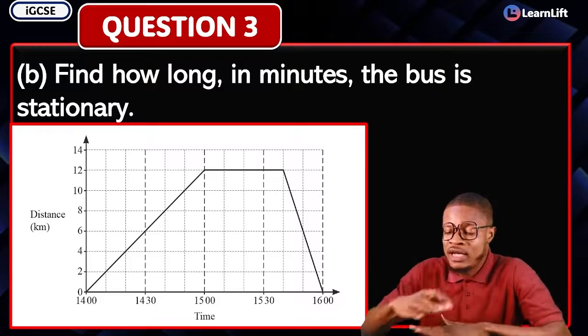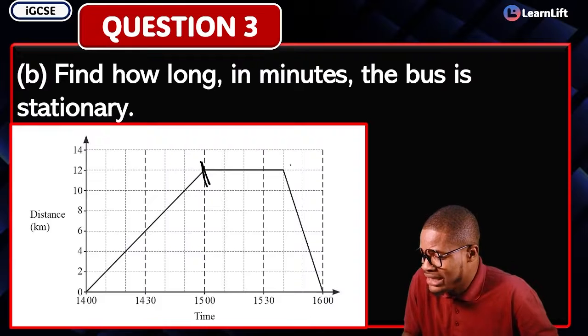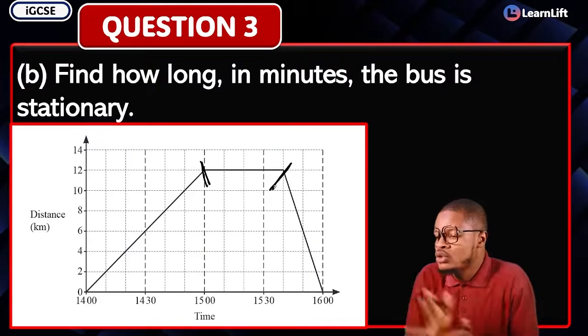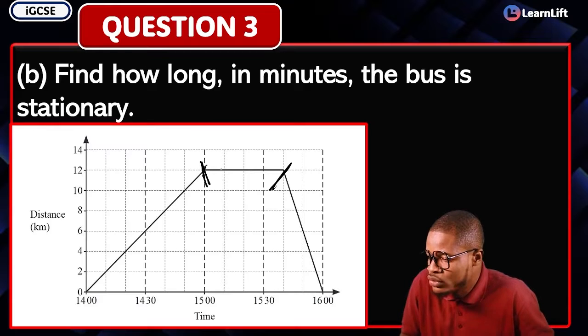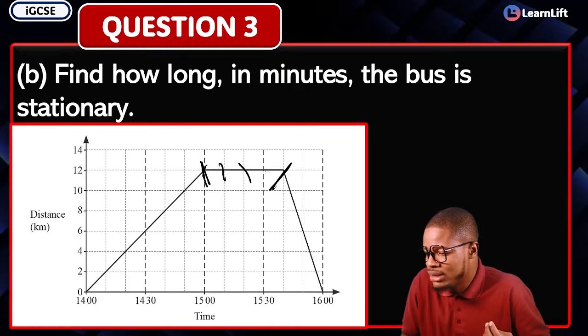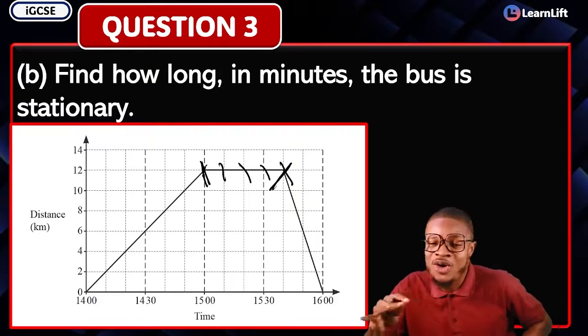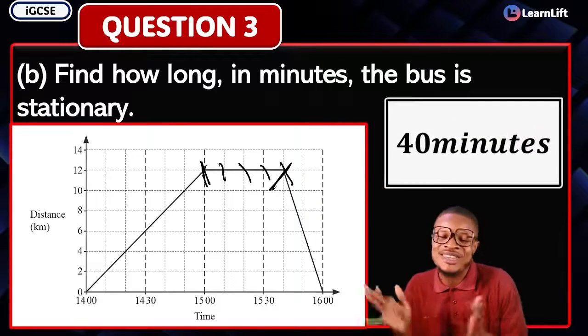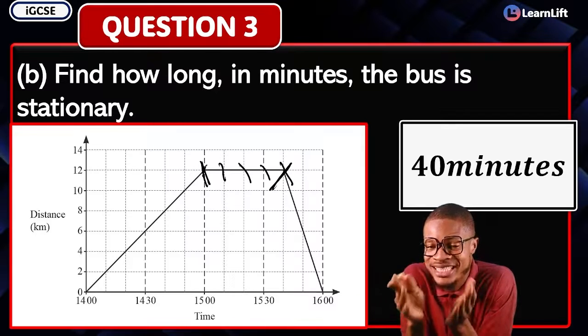So, of course, the one that will be stationary is from this point here to this point. That's the stationary, right? So what was the time there? How long? That's going to give you from here to here. That's 10 minutes, 20 minutes, 30 minutes, 40 minutes. So, the bus was stationary for how long? That's 40 minutes, the correct answer. Are you with me? See, that is very, very simple, easy, and direct, right?